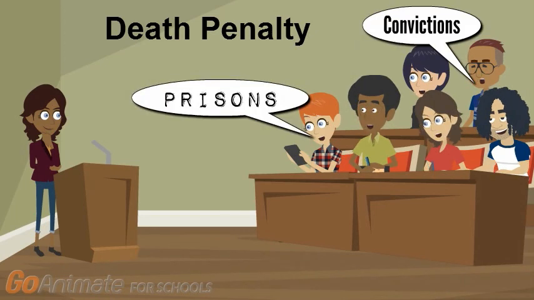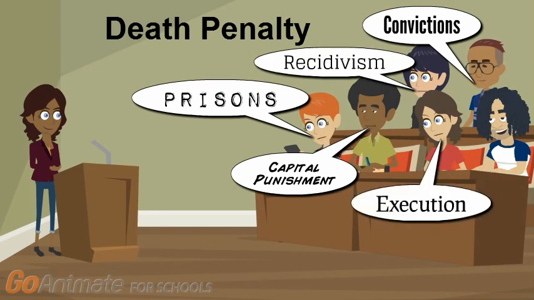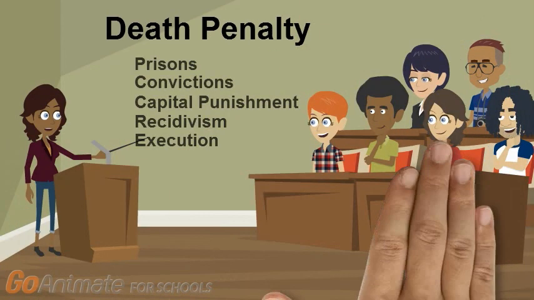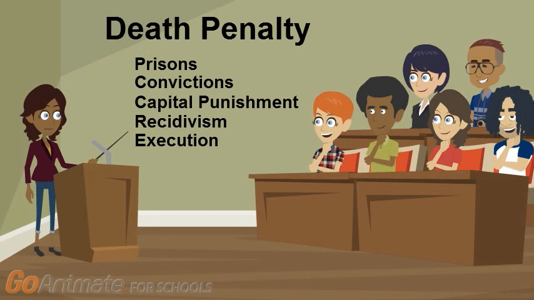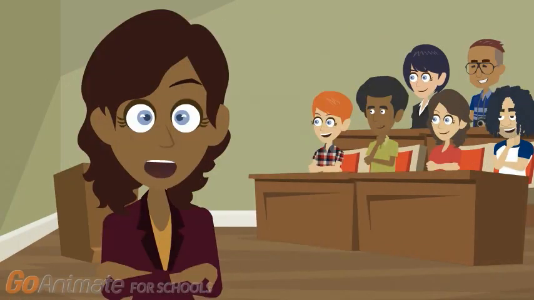Prisons, convictions, capital punishment, recidivism, execution. Think of these terms as words that you could use in addition to your original topic. Some are synonyms, like capital punishment, and some are related to your topic, like prisons. Now that you have thought of these additional terms or keywords, you can use them to find more refined or specific information about your topic.